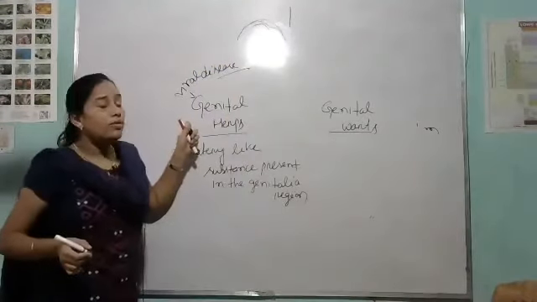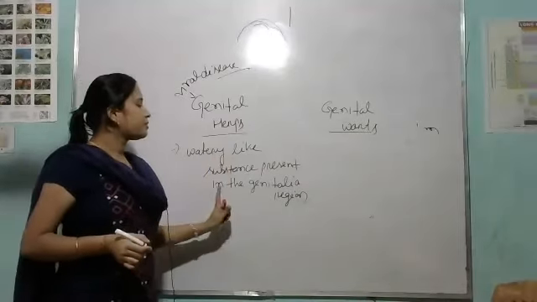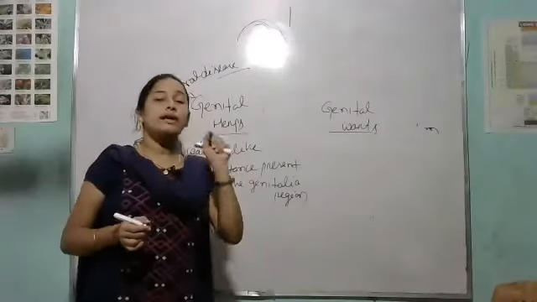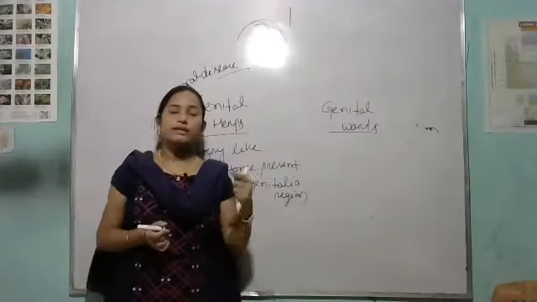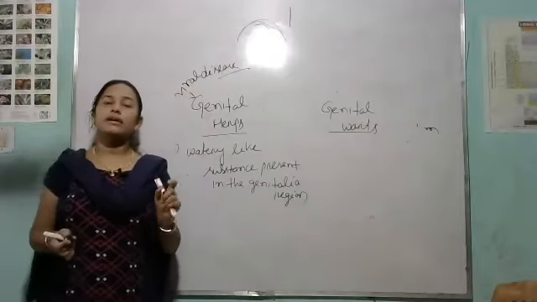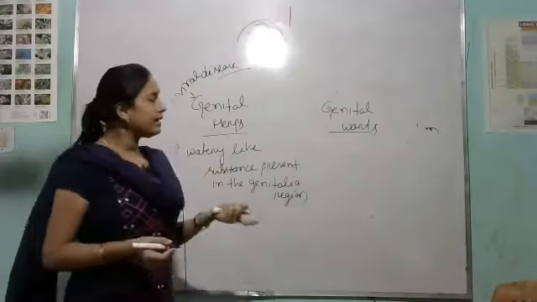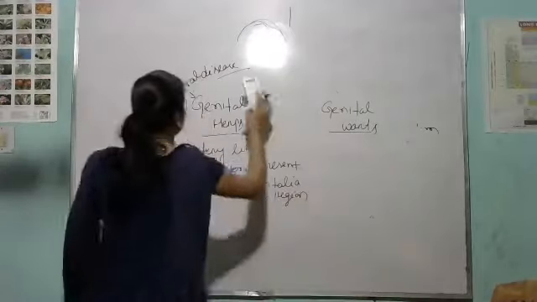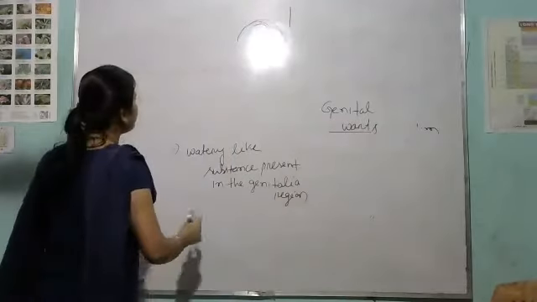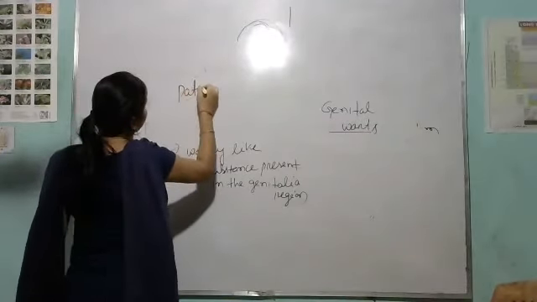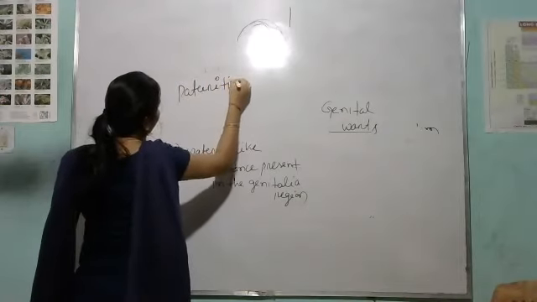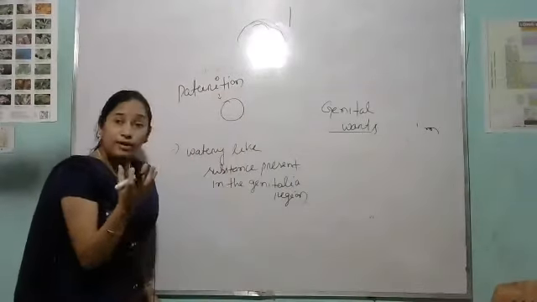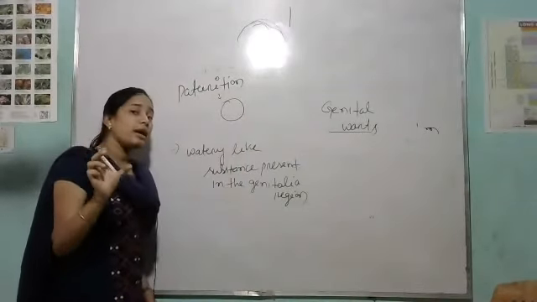So in this disease, what happens? A watery-like substance is present in the genitalia region. It is also a disease that can affect the child. How does it affect the child? During parturition, suppose this is a bubble-like structure having the watery substance.